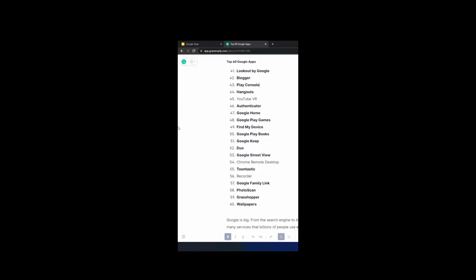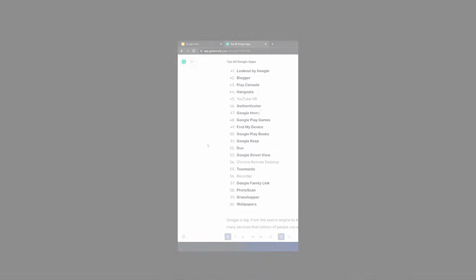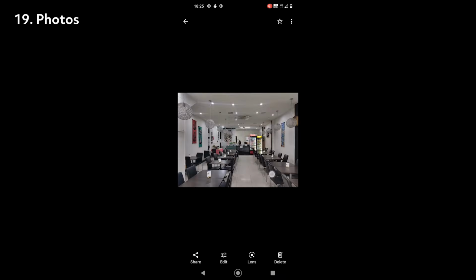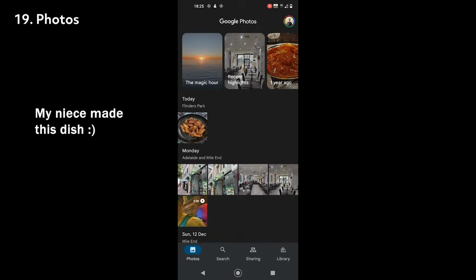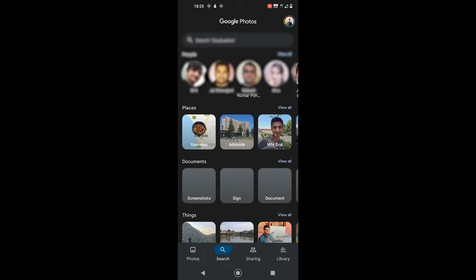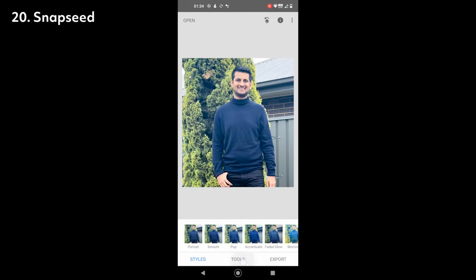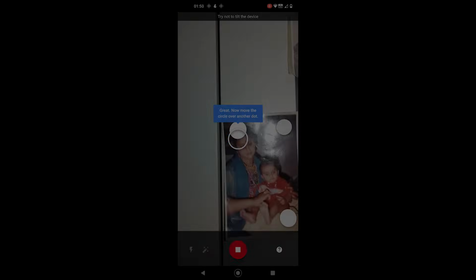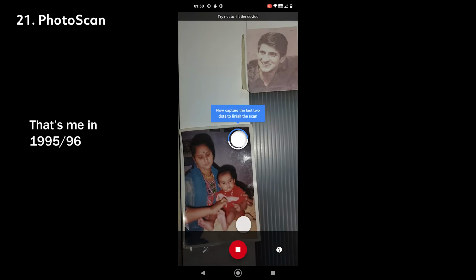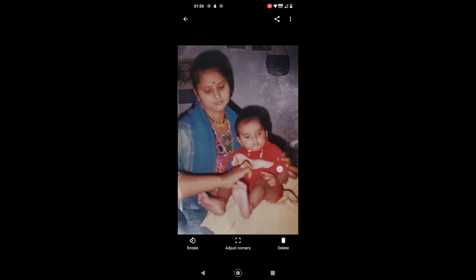Google has also put itself into photo viewing and editing. Google Photos is a photo and video viewer and editor. It's strong enough to make you feel good about your memories. Snapseed is another photo editor with lots of editing options. Lastly, the PhotoScan app allows taking photos of hard copy photos and saving them digitally.